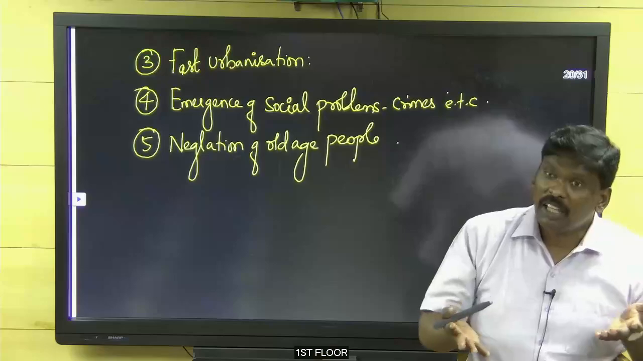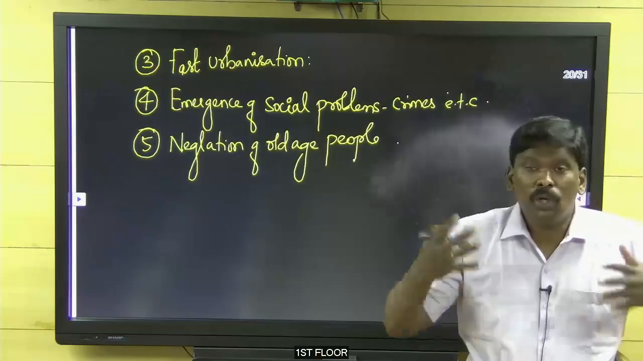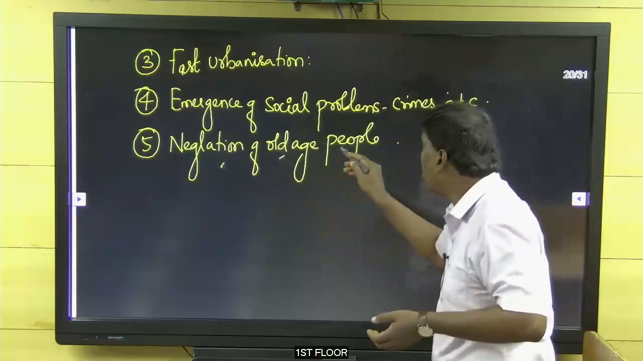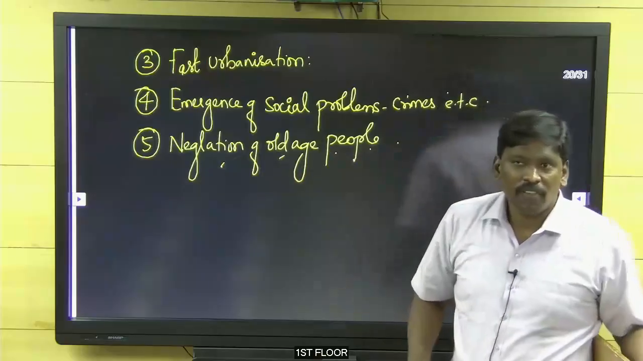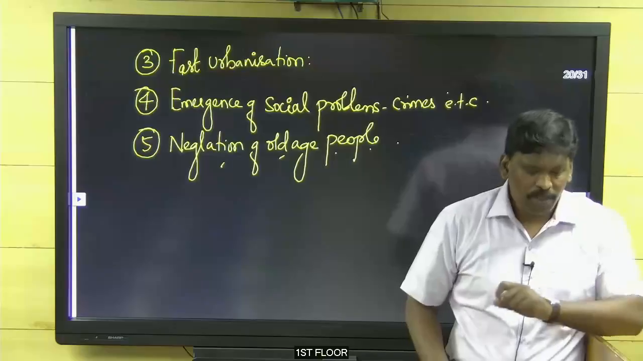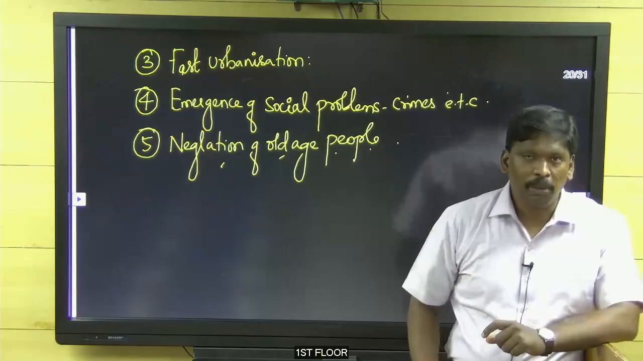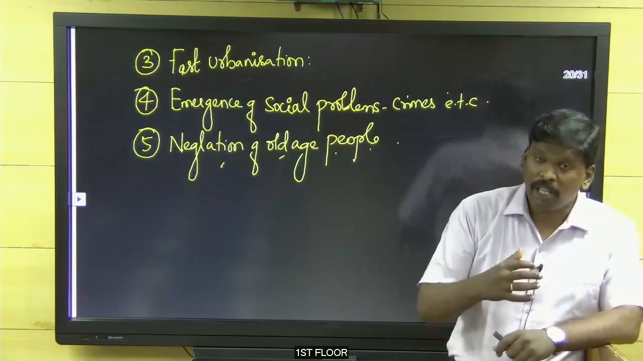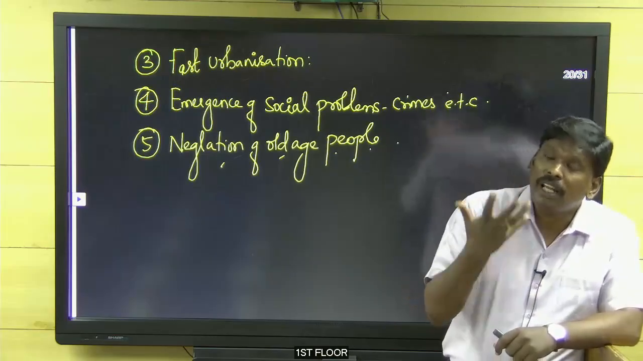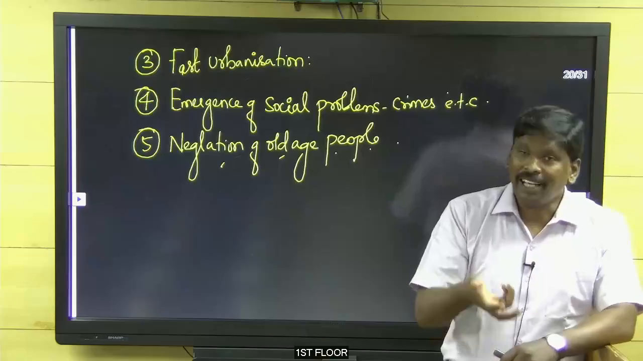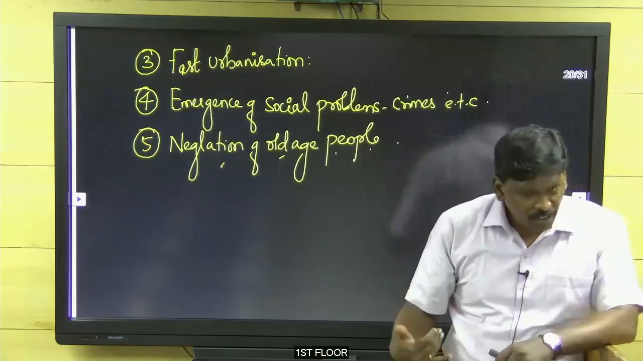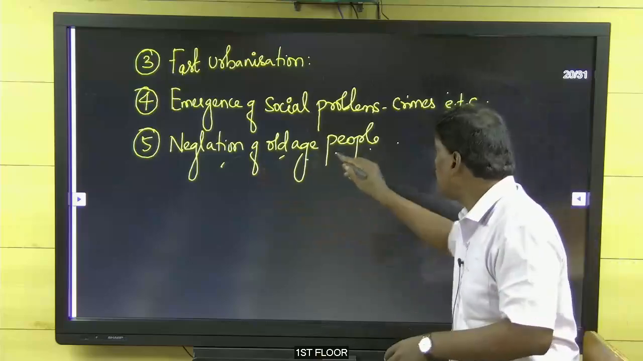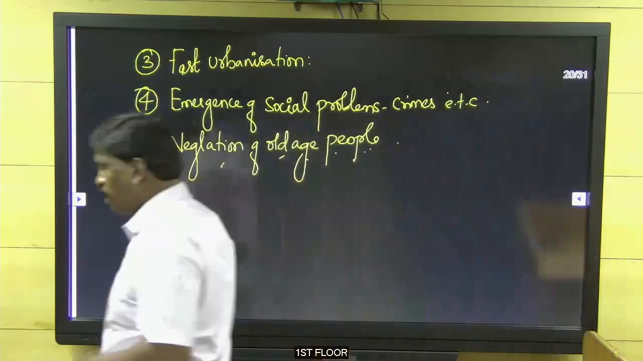They cannot stay there alone. Who is going to take care of them? No one is going to take care of them. So that is neglect of old age people. It was because of that. Kerala people went to the Gulf for work, for livelihood, or for a better standard of life. They left their parents and grandparents, so there was no one to look after them. So, neglect of the old age people.